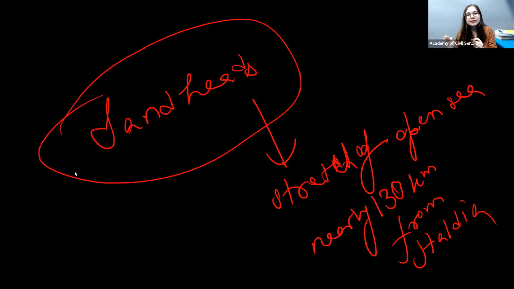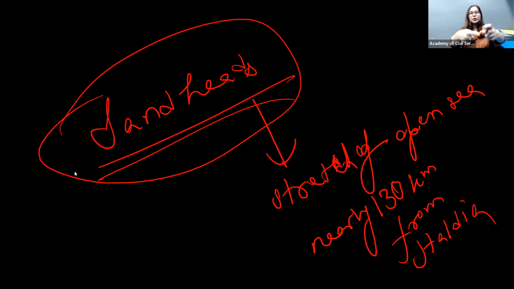So if you consider that 130 kilometer open sea stretch, that is called Sandheads. Is it now clear what the Sandheads of our country are? It is a stretch of open sea which is 130 kilometers from Haldia.